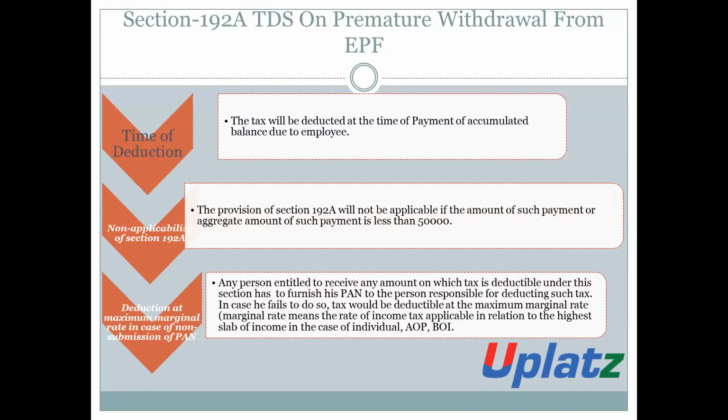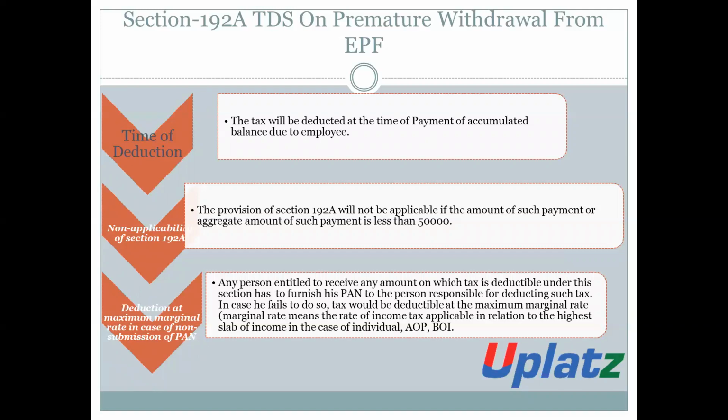If he fails to do so, then the TDS would be deducted by the deductor at the maximum marginal rate.